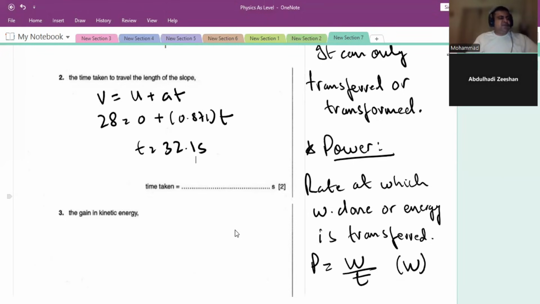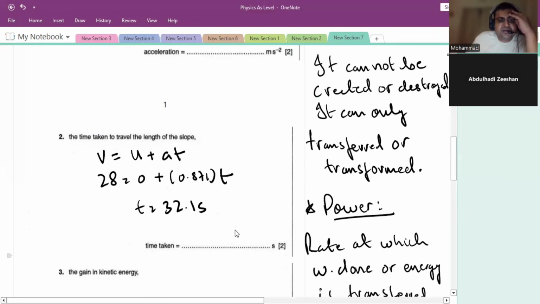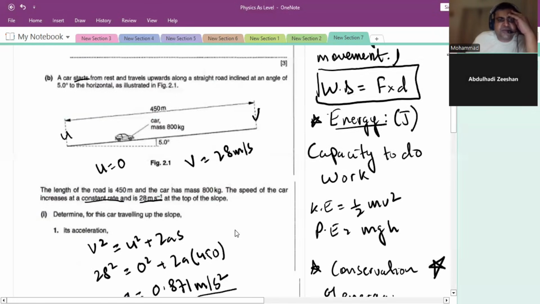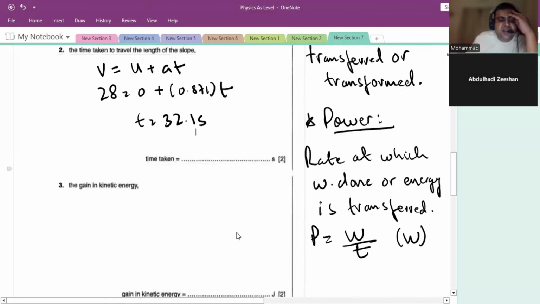Any questions, any confusion so far? You can share your thoughts. No confusion. All right, that's good because we're on the same page then. That's good. Let me move forward.